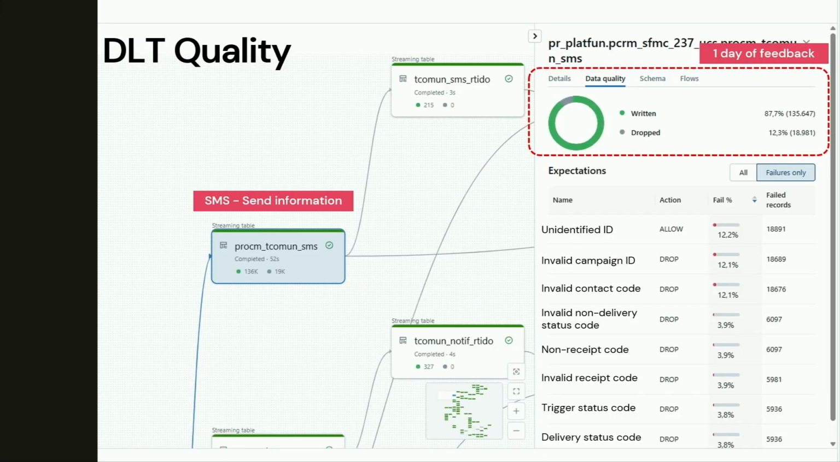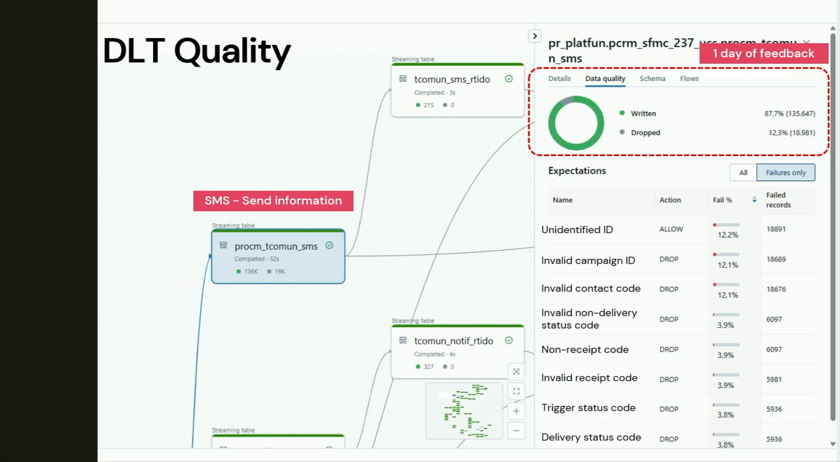Here is an example of our process. Here we have the SMS send information, and this is our whole process. When we zoom in on one of these parts, we have this SMS send information. And here we have one day of feedback. So basically 87.7% was written and 12% was dropped because we received information that we don't want.